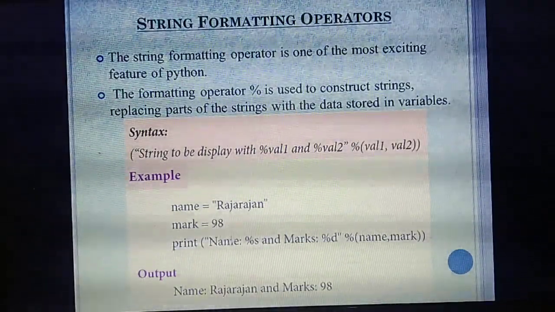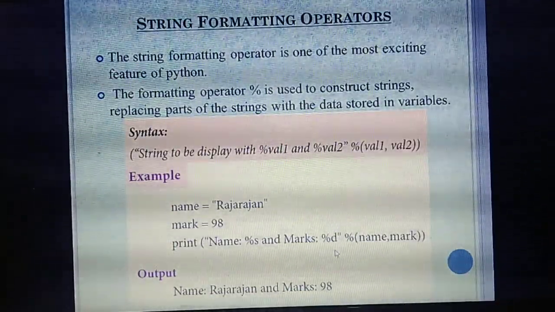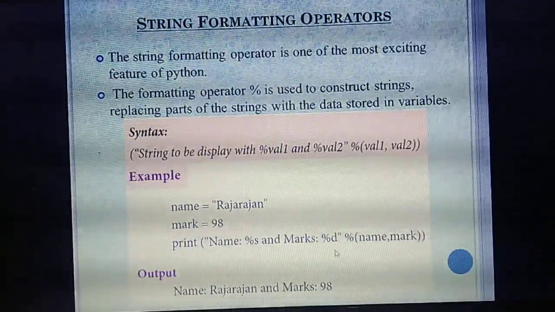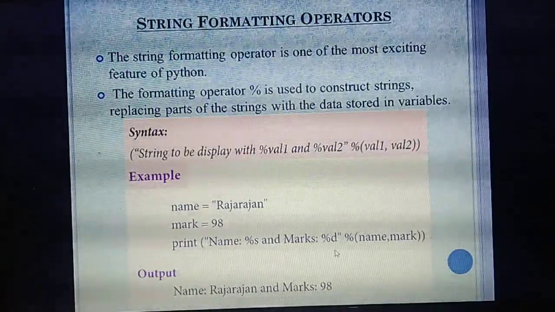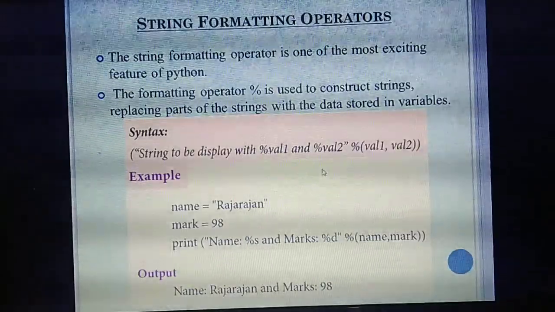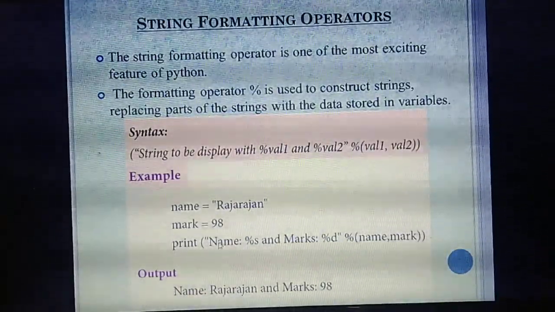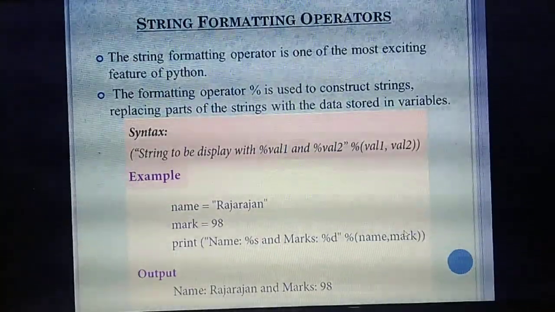Mark is an integer. Integer you can give in percentage d. So what's the meaning of percentage s? String. What's the meaning of percentage d? Integer. So both the things you have given, value 1 as well as value 2. Next, percentage, both these values you need to call: name, comma, mark. Now you run the program.